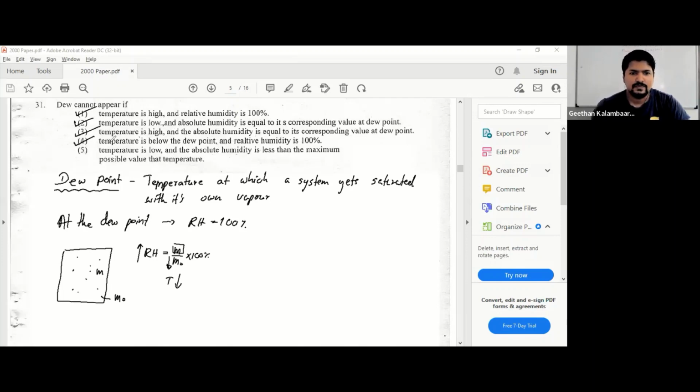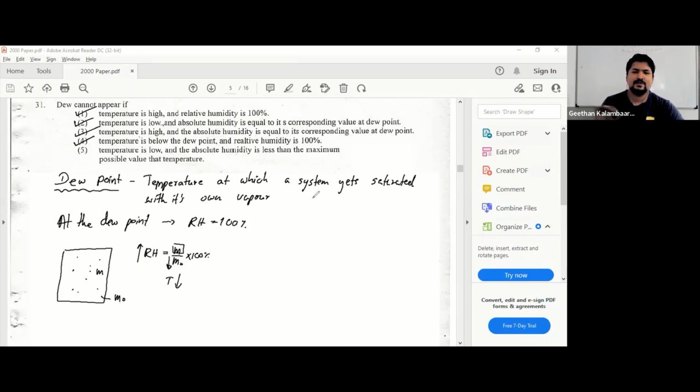Temperature is low and the absolute humidity is less than the maximum possible value at that temperature. What do you say about the maximum possible value? It's the absolute humidity corresponding to the dew point. Temperature is low, but the absolute humidity is less than the maximum.